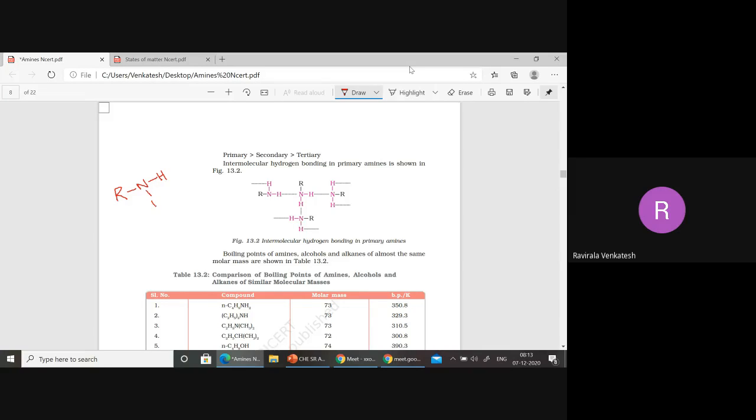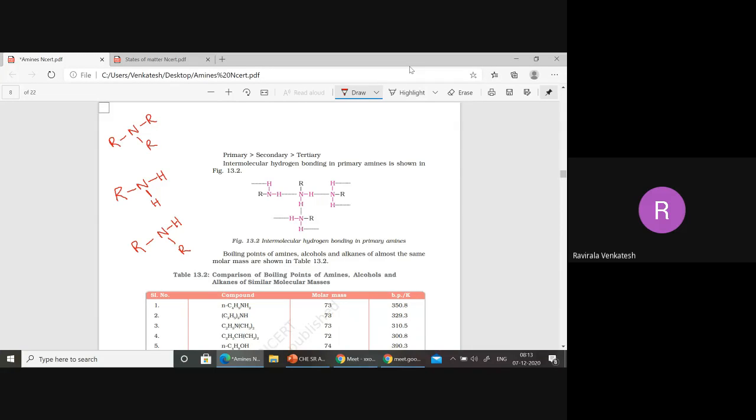Now, anybody say how many hydrogen bondings are possible with this nitrogen? How many hydrogen bondings are possible, beta? So one. How do you say one? What is the reason? How do you say one, beta?